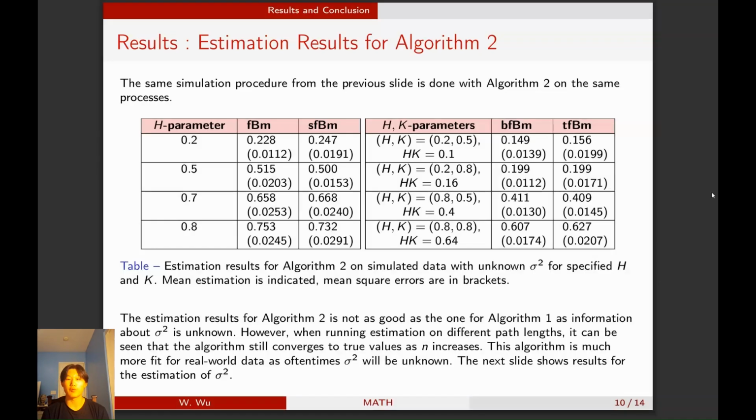And the estimation results for algorithm 2 are also given. The key thing to note here is that the mean squared error is a little bit higher, meaning that it's a little less accurate. But still, as n approaches infinity, this is going to converge to 0, just that it's going to be a little less accurate because we lose some information since we don't know what the scaling parameter is.